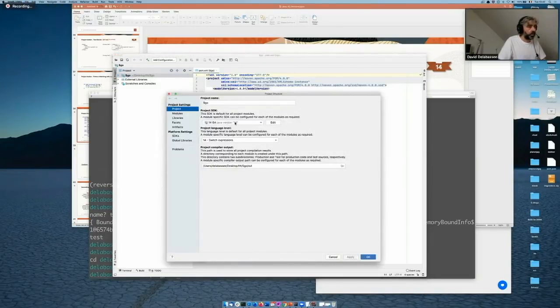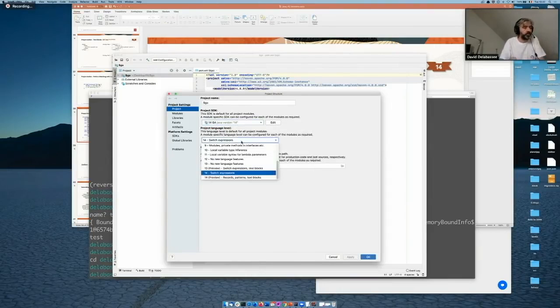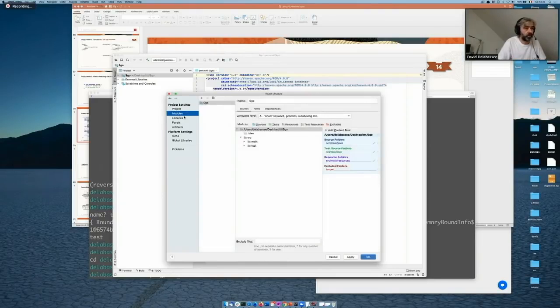Given that I'm going to use some preview features, I need to specifically tell IntelliJ that I want to use preview features, because preview features are not enabled by default. And I also need to do it here. So again, I'm going to use 14 preview features. Okay.